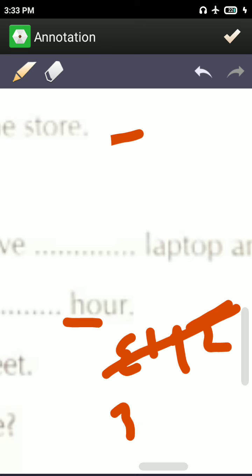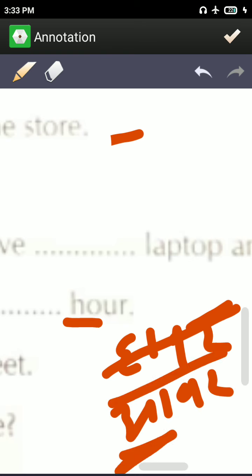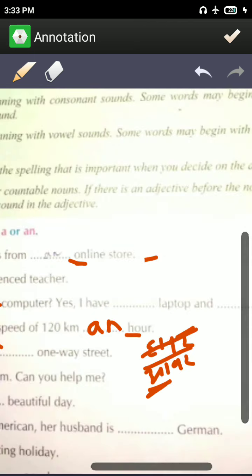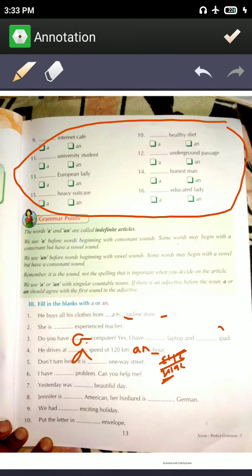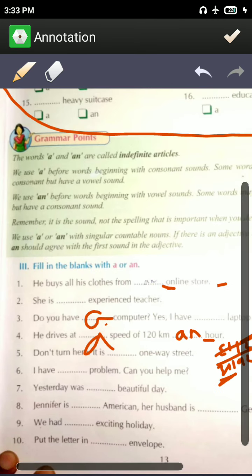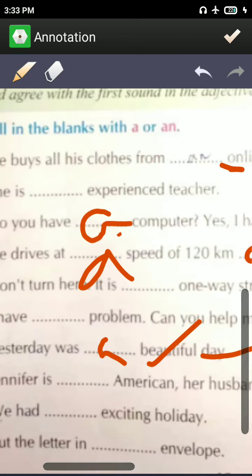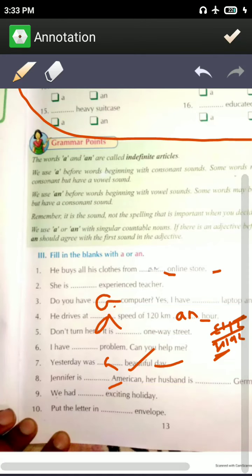We say hour, and you know that a vowel sound takes N. I have a problem. Yesterday was a beautiful day. Which type of day? A beautiful day. Jennifer is an American. Like that you have to fill in the blanks.